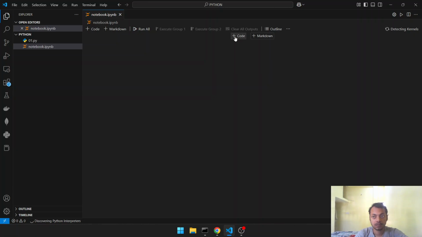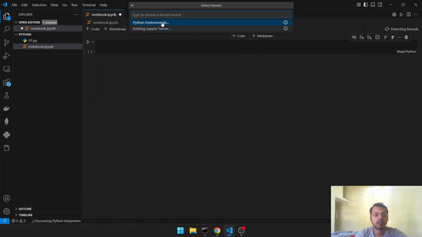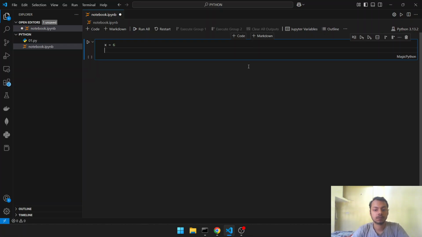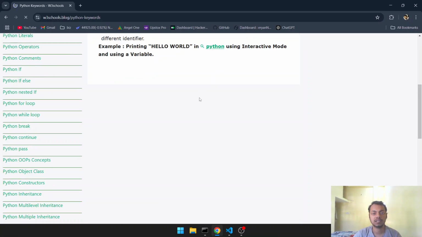Okay, so first detecting kernels. Let me specify the kernel of a Python environment. What is the Python environment? Yeah, this one. So I set up that for this notebook we will be using Python 3.13.2. Okay, so identifier. It will be starting with let x equal to 6. Okay, this is the first identifier. Let me first show you all this, then I will close this Chrome, then there won't be a problem.